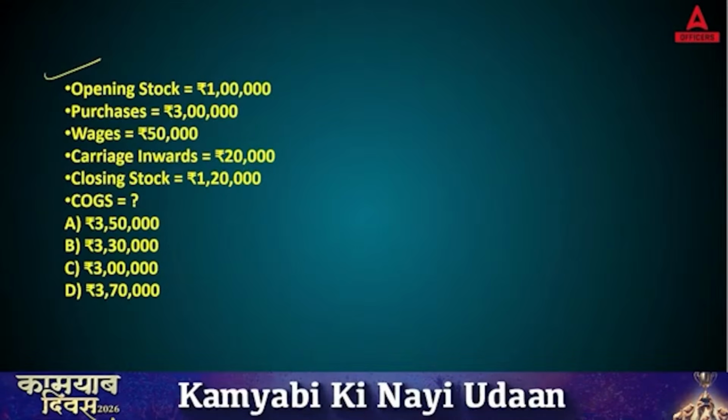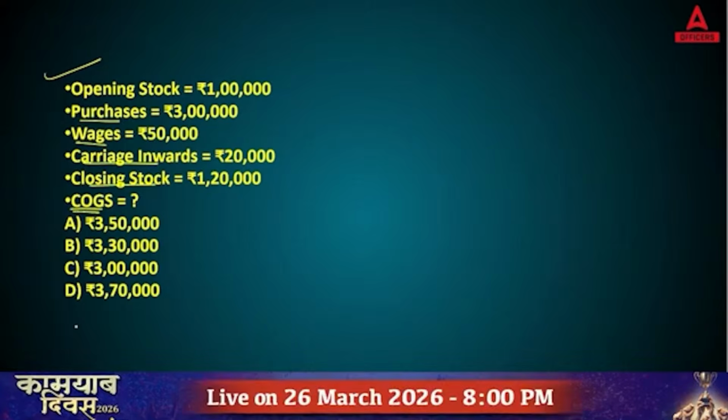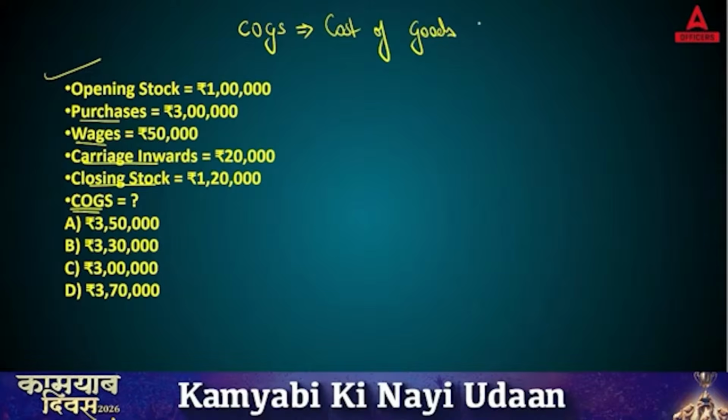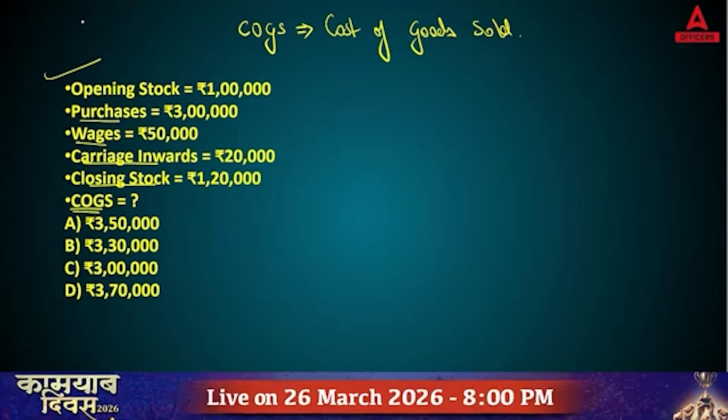Opening stock, purchases, wages, carriage inwards, closing stock, COGS. You need to calculate it here. What is COGS? COGS is equal to cost of goods sold. That is what COGS is. Let's say, suppose you purchased a calculator. Okay, this is your calculator. Now, what is the selling price? What is the MRP of the calculator?